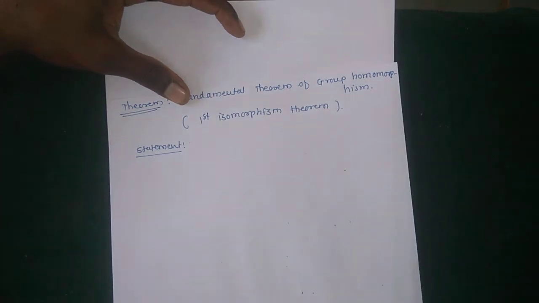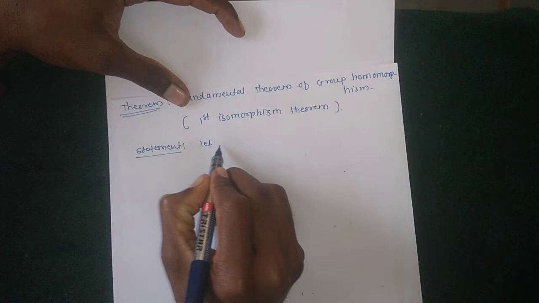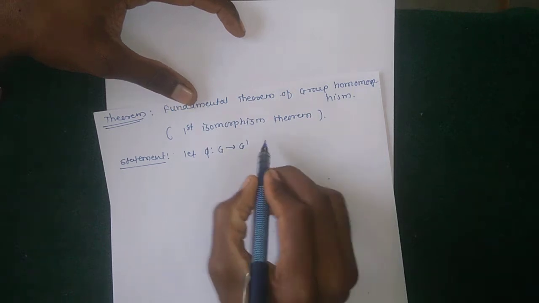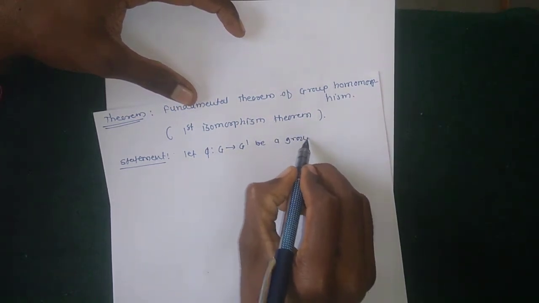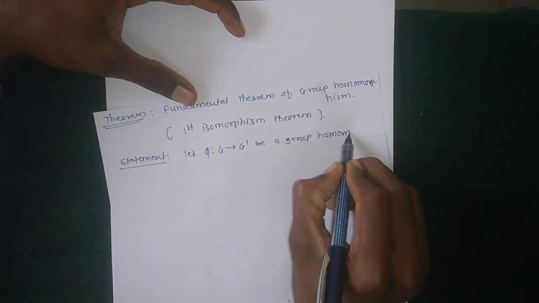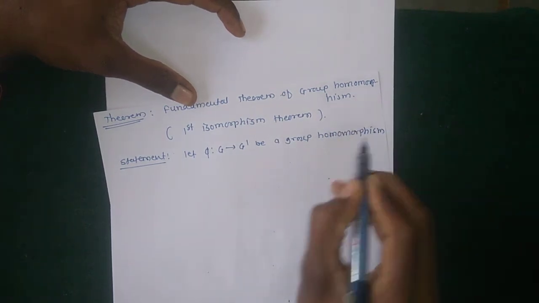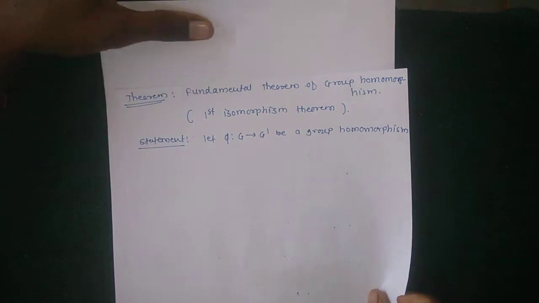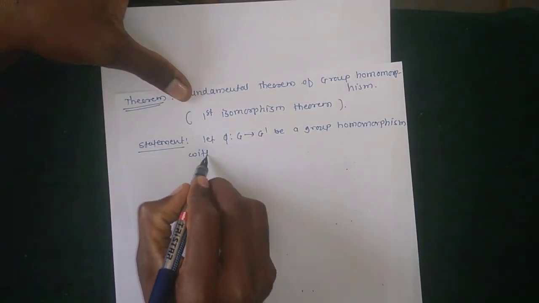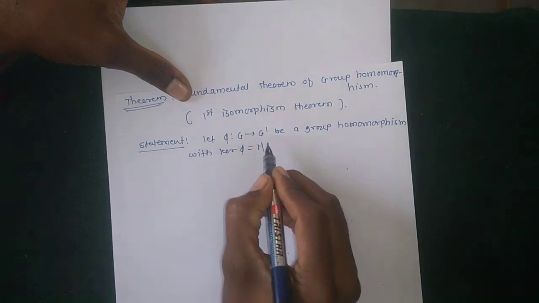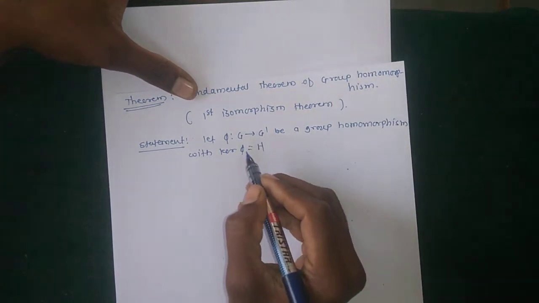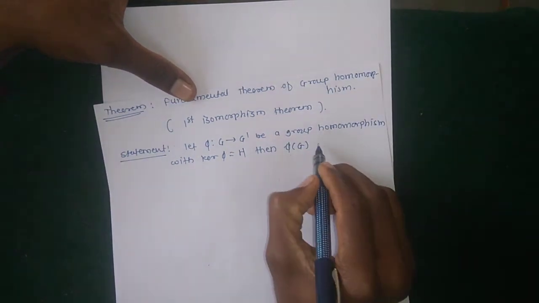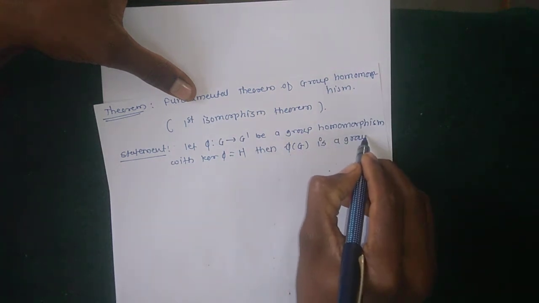The statement of this theorem is: let phi from G to G dash be a group homomorphism with kernel phi equal to H. Then phi of G is a group.